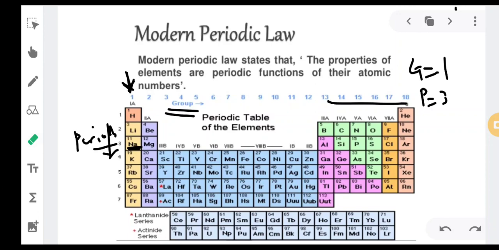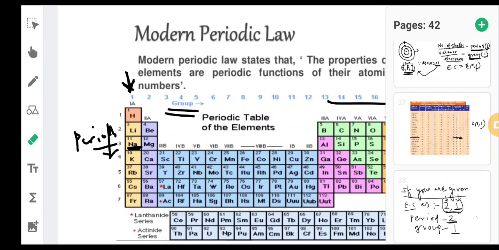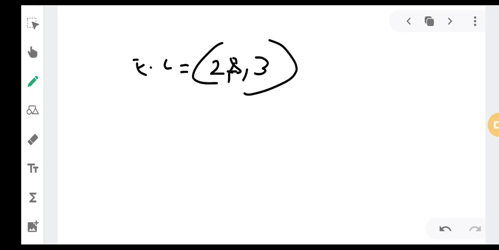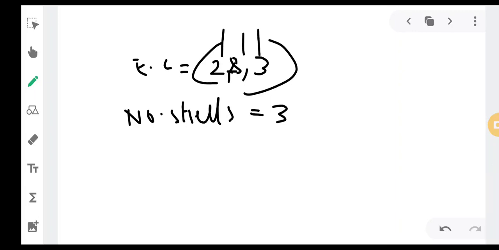Okay. So if you want, I will take one more example. Say suppose you are given an electronic configuration as 2, 8, 3, say suppose. So what is the number of shells that are present? Number of shells is how much? There are 3 shells. Okay, 1, 2, 3. There are 3 shells. K shell, L shell, M shell.